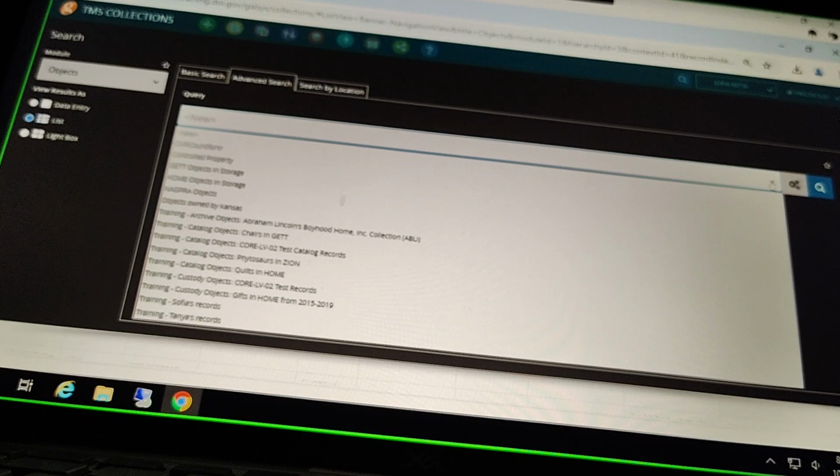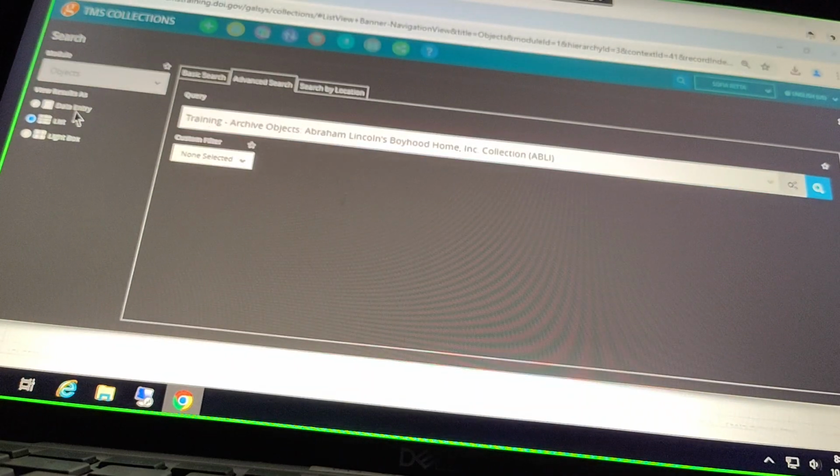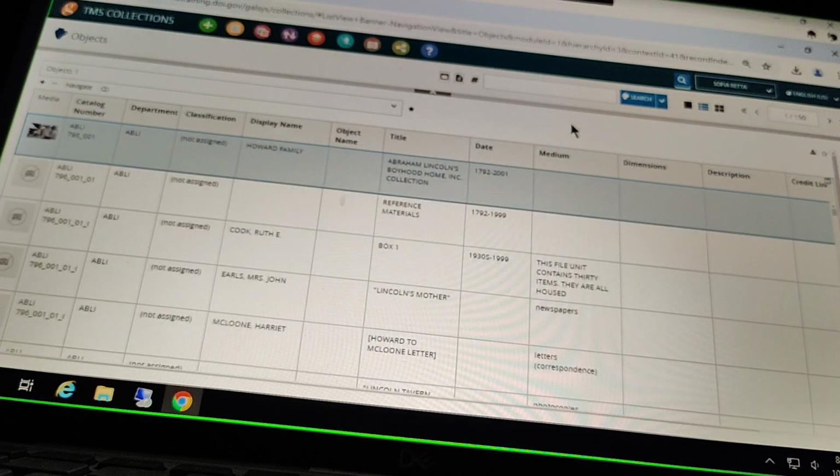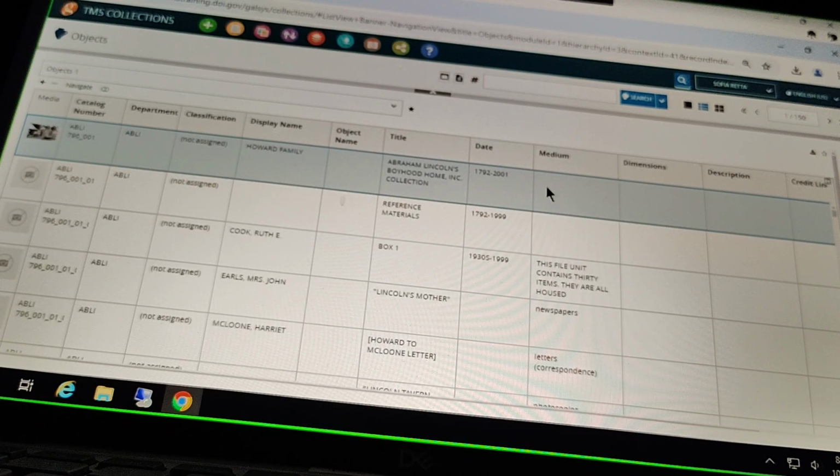If you have been making queries, if you made some yesterday afternoon and saved them for yourself, you're going to see your own queries in this list. But you will also see those shared queries that I made available to everyone here. So for this example, we're going to look at training archive objects, Abraham Lincoln's Boyhood Home Incorporated Collection. And I'm going to just launch that saved search here. And let's go into one of these records, this first one here, in our data entry view.